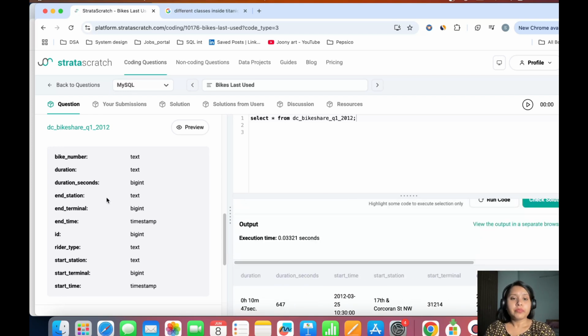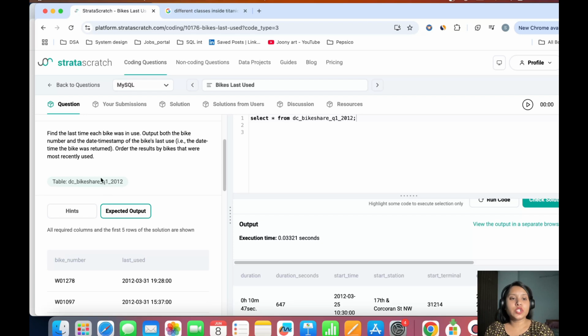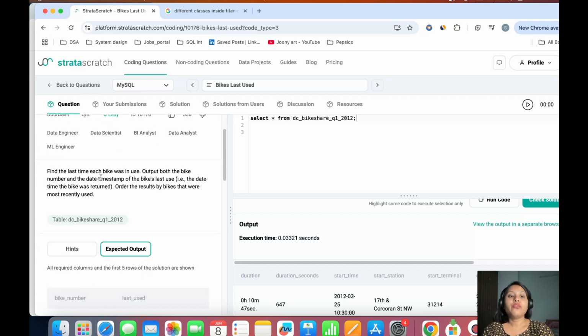Now let me see what the question says. It says, find the last time each bike was in use. Output both the bike number and date timestamp of the bike last used. Order the result by bikes that were most recently used. What does it mean? It means you have to find out the last time each bike was in use and output the bike number and date timestamp of the bike last used.